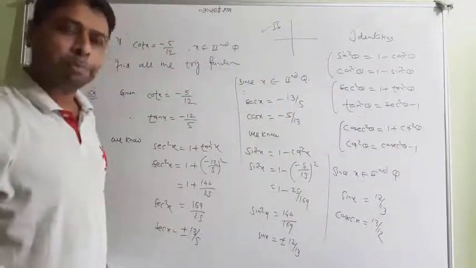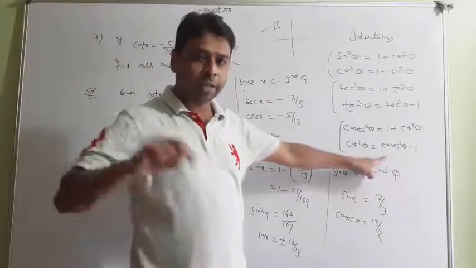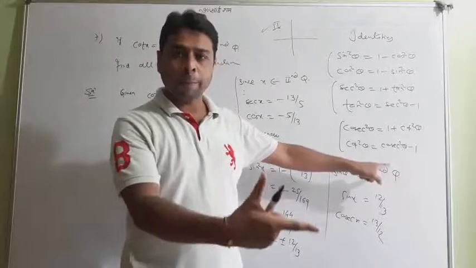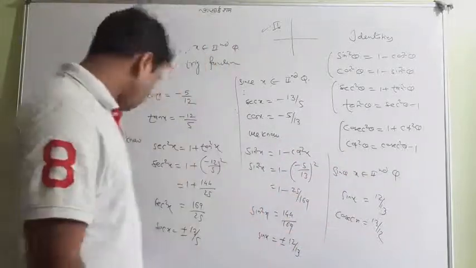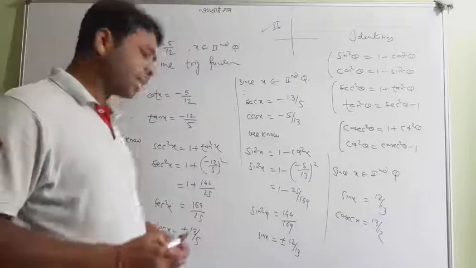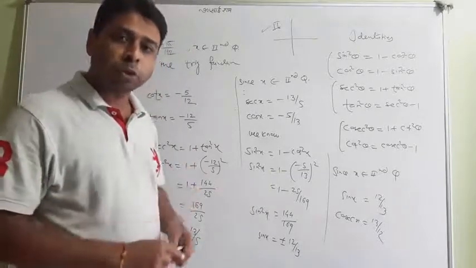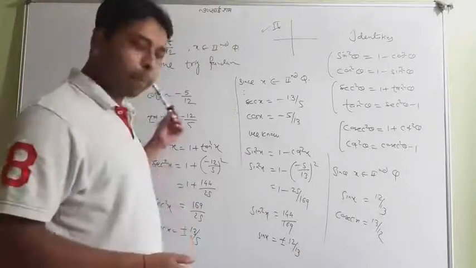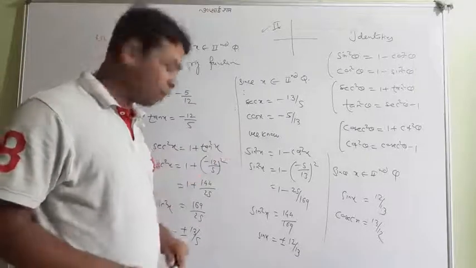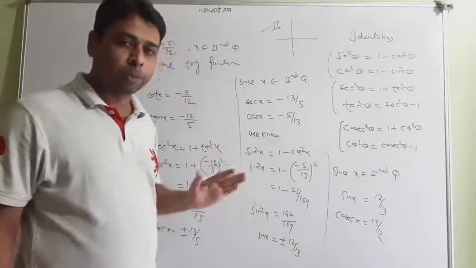So this is a very simple idea. I don't think that's a trouble. Only 6 identities you should write in the side of the copy or on a rough page, and use this formula and get your answer. So this is from my side. Now the whole exercise 3.2 is from your side, because the major questions, from question 6 to 10, I have already told, and 2 examples I have told, and based on these examples we have questions from 1 to 5 in exercise 3.2. So this is your job.